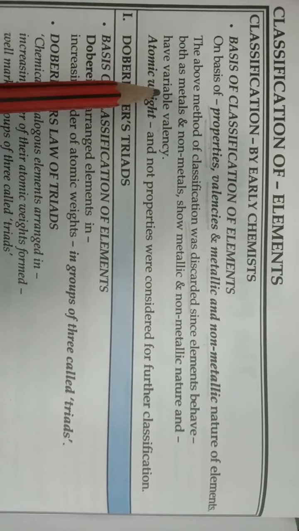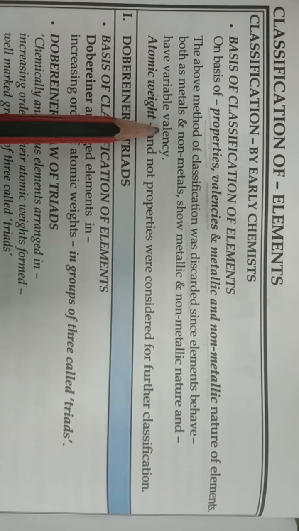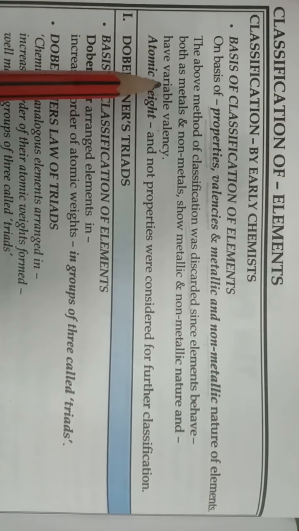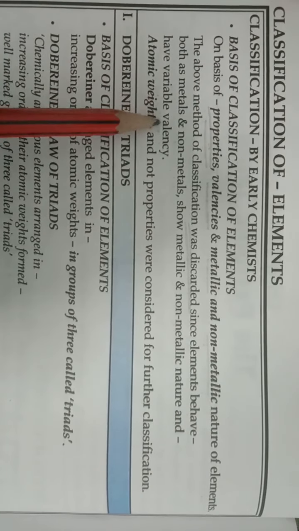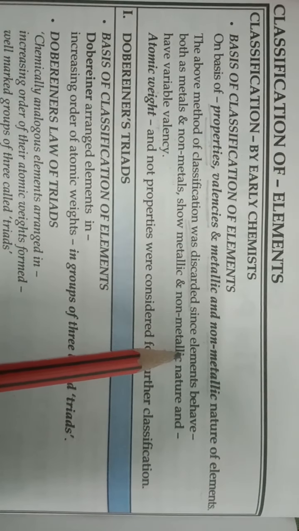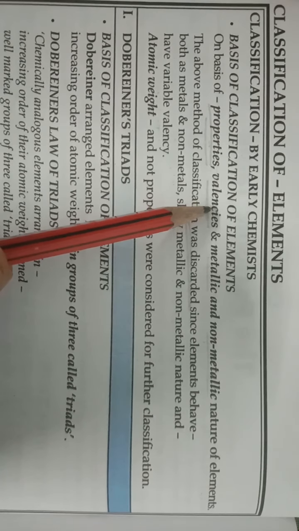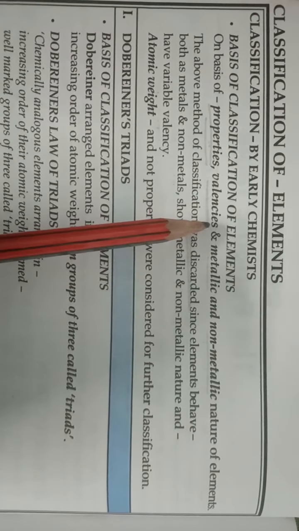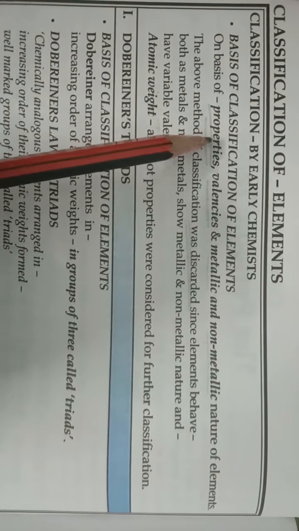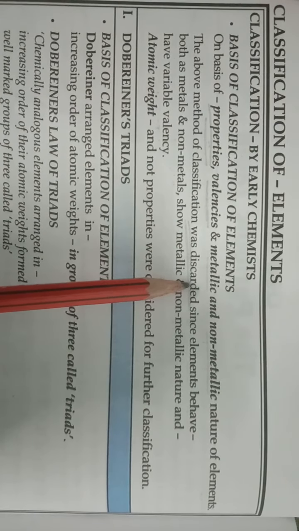Such an element is known as a variable valency element, and this concept is known as variable valency. Because elements show variable valency, we cannot classify elements on the basis of valencies either. So these are the reasons why this classification based on properties was discarded after some time.